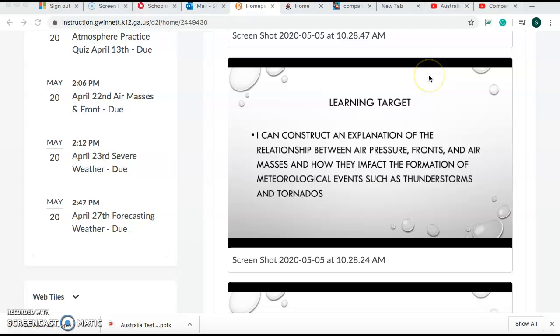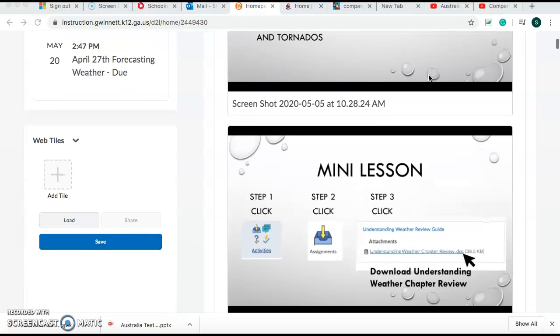Learning target. I can construct an explanation of the relationship between air pressure, fronts, and air masses and how they impact the formation of meteorological events such as thunderstorms and tornadoes.